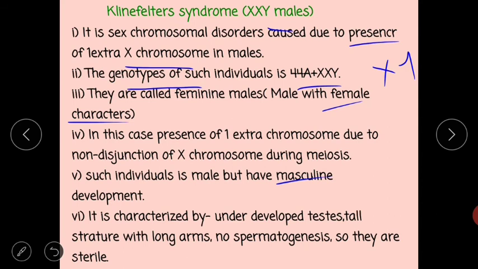It is characterized by underdeveloped testes, tall stature with long arms, and no spermatogenesis occurs in the testes. Therefore, such individuals are sexually sterile. So these are the symptoms of Klinefelter's syndrome.